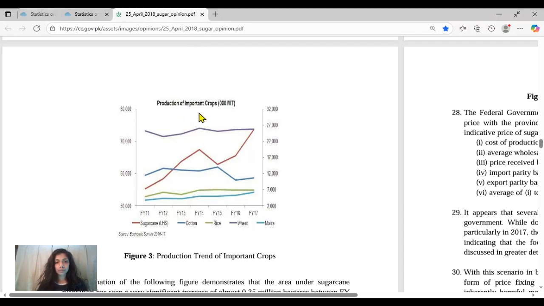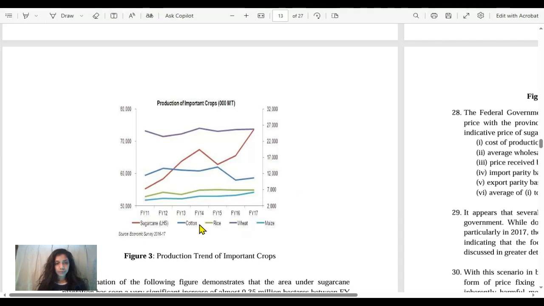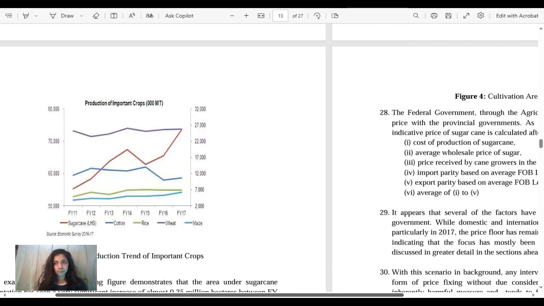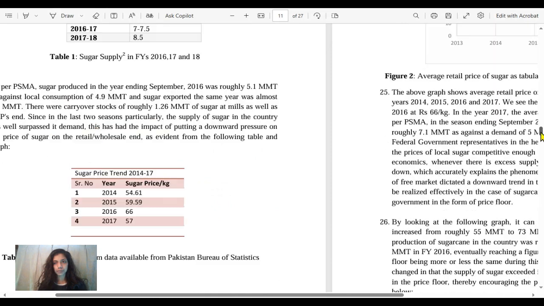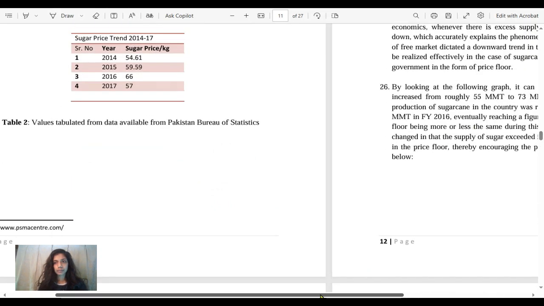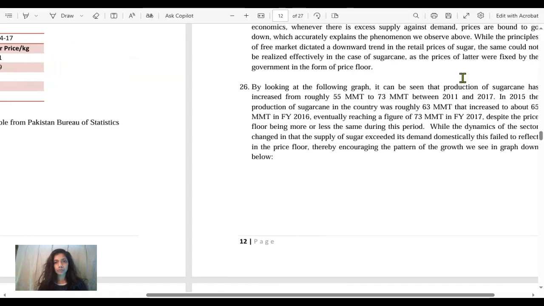So this is the production of important crops over here. If you see, sugarcane increased from fiscal year 2011, went here, got a dip, rose up a bit, and then went to meet this production quantity of wheat. The text that we read above in the report says, by looking at the following graph, the production of sugarcane increased from roughly 55 to 73 million between 2011 and 17.